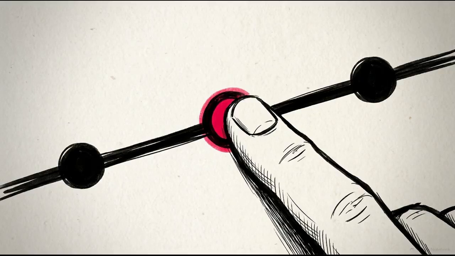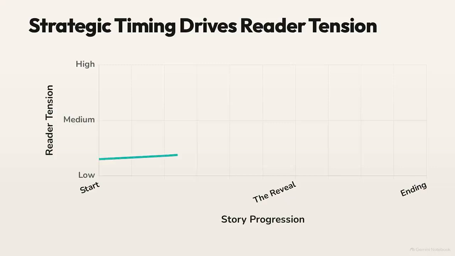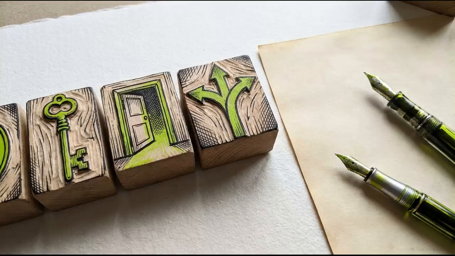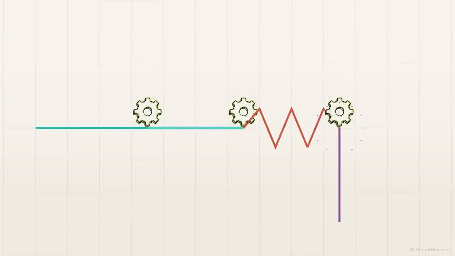A story's impact relies heavily on this sequence. The tension you feel as a reader is dictated just as much by when the author reveals information as by what that information actually is. To execute those structures, authors rely on plot devices. These are specific, targeted techniques used to move the plot forward, delay it, or redirect it.